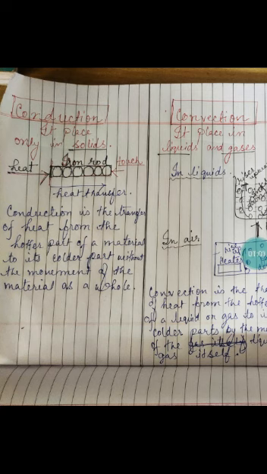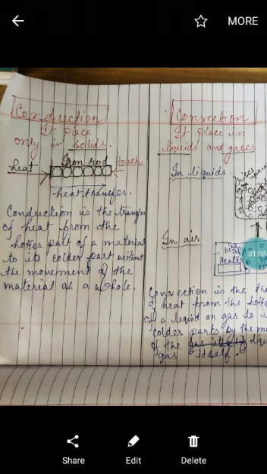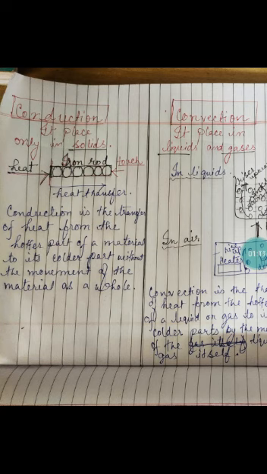will do what? It will get heat energy, that is the molecule which is attached to the end which is being heated will get the heat energy first, and the kinetic energy of the molecule will rise suddenly and the molecule will start vibrating. Vibrating means it will start moving back and forth.